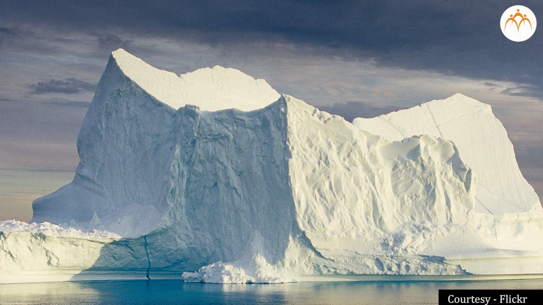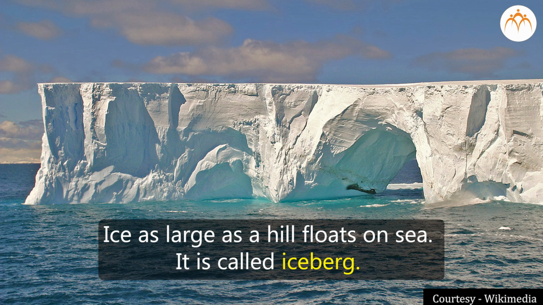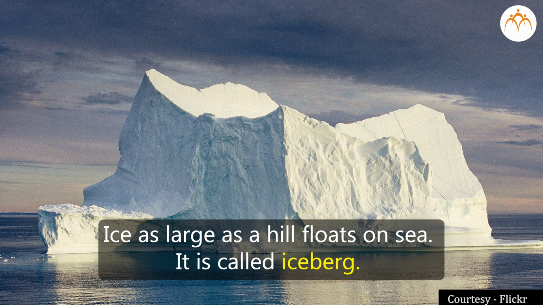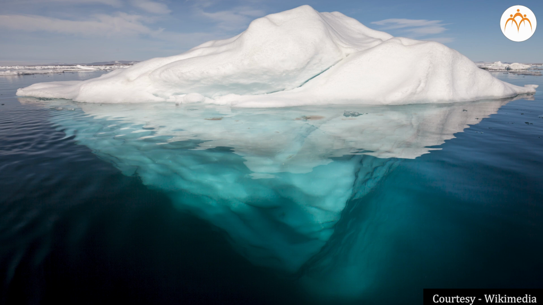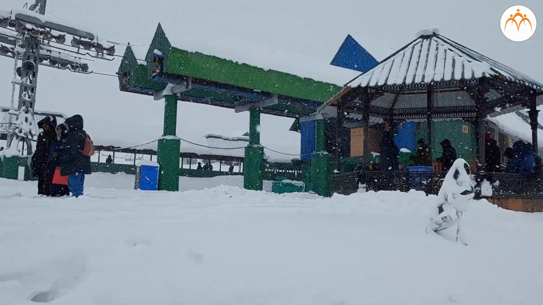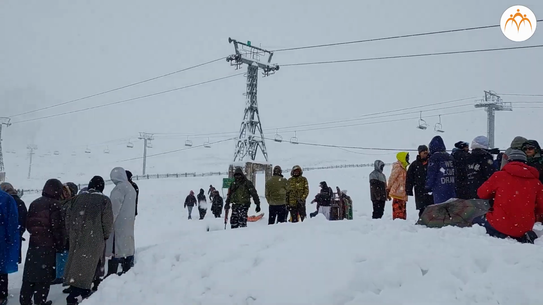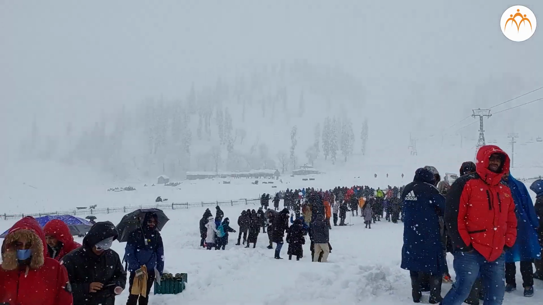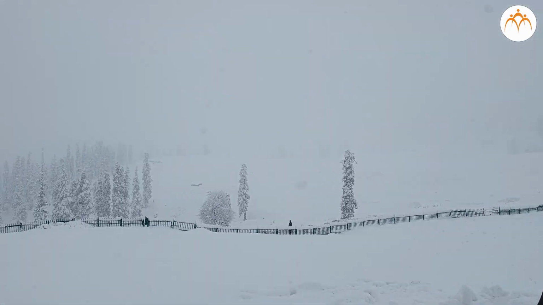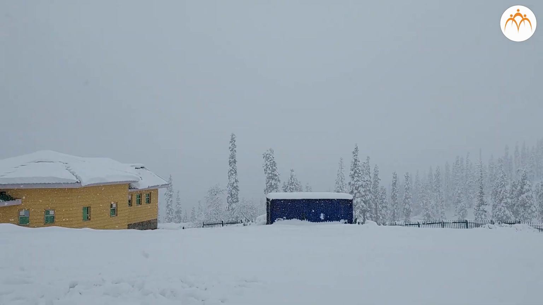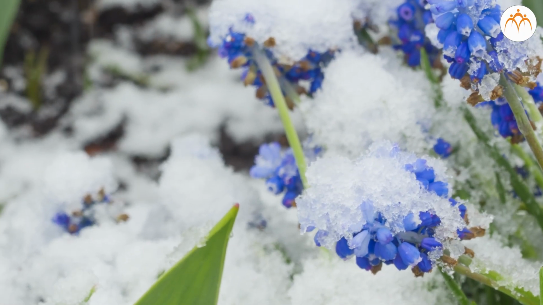Ice as large as a hill floats on sea. It is called an iceberg. Some icebergs are as large as a mountain. In cold places, water droplets in the clouds freeze, and then there is snowfall. When snowflakes keep falling over a period of time, layers of snow get accumulated one upon another.